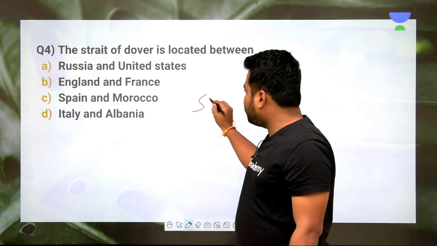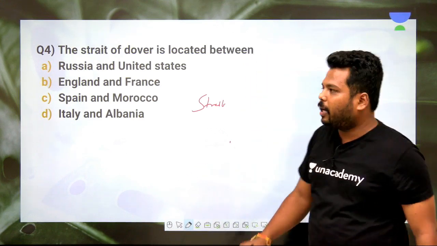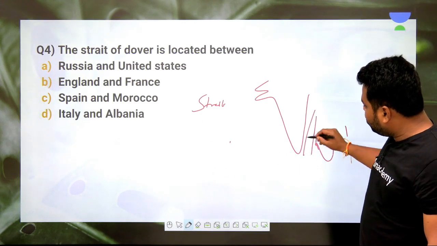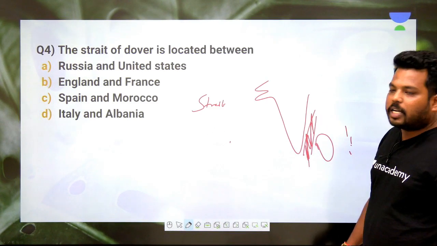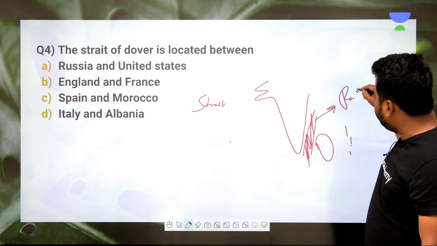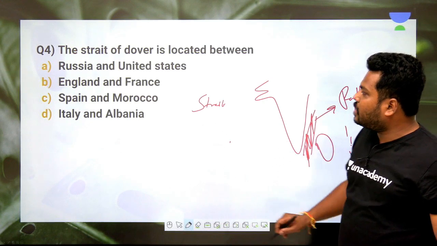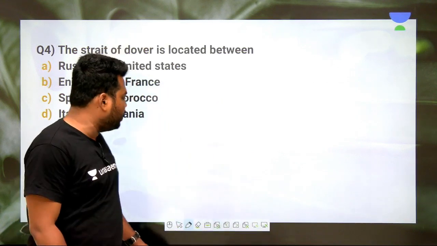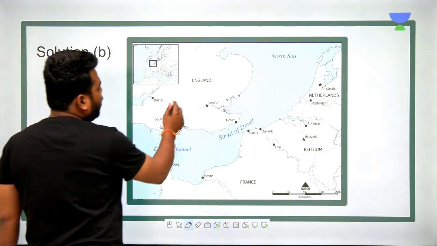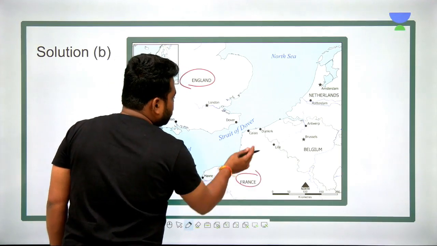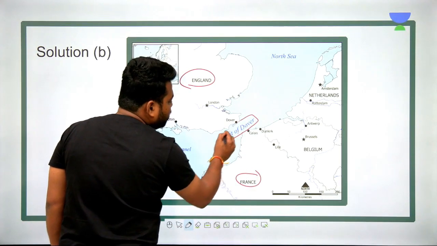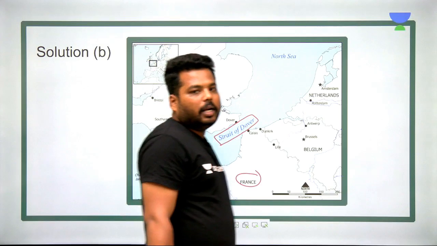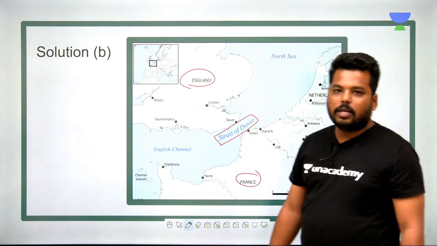So what is a strait? We have already discussed it in previous lectures, but I'll repeat it. A strait is a narrow water passage which divides two land masses. The one which divides India from Sri Lanka is called the Palk Strait. And the one which divides England from France, you can see over here how it divides England from France. So this is England and this is France. The water passage dividing the two land masses is called the Strait of Dover.